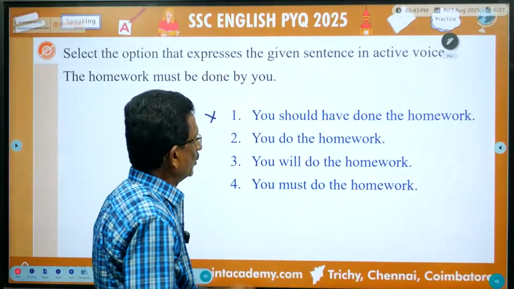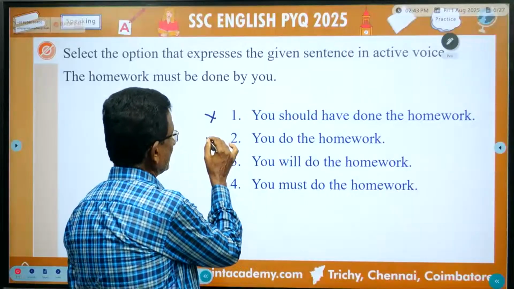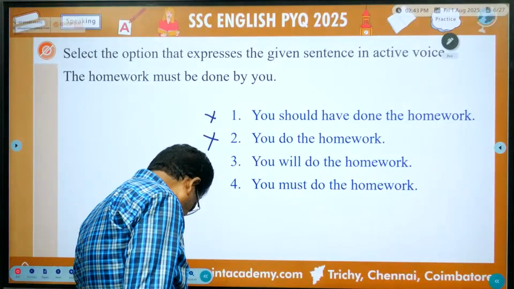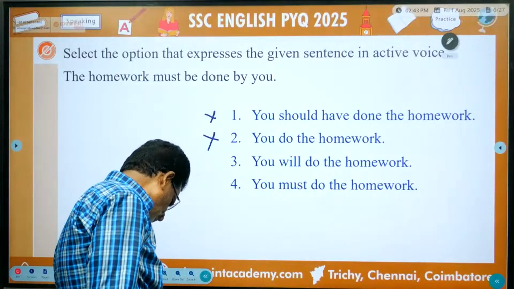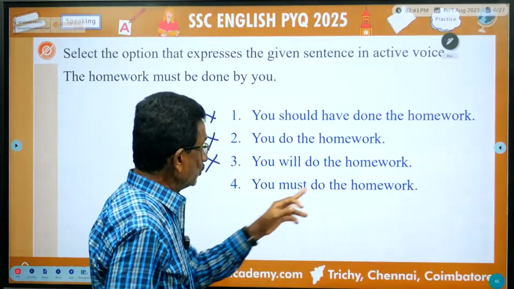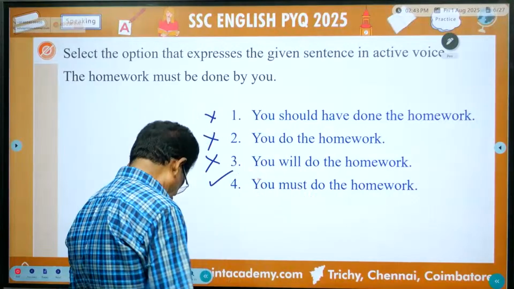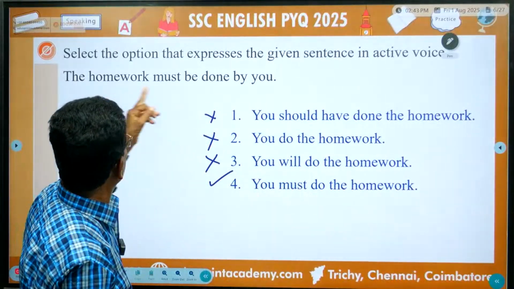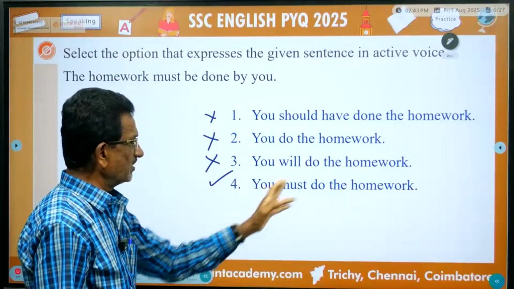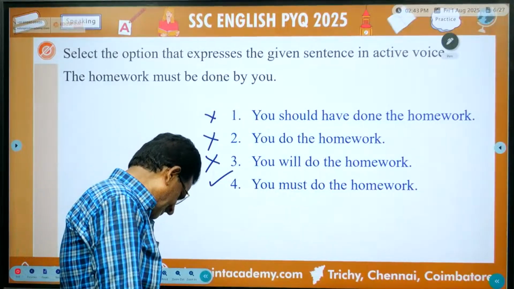This is wrong. You do the homework. Simple present. This is also wrong. Third one, you will do the homework. This is future tense. This is also wrong. You must do the homework. So this is right. You must do the homework because the homework must be done by you. Change it into active voice. You must do the homework. So this is the right answer.